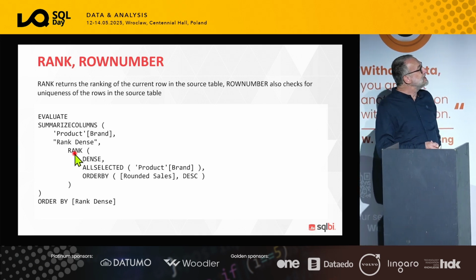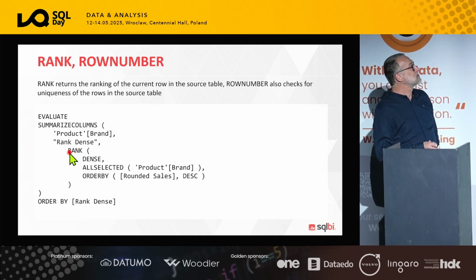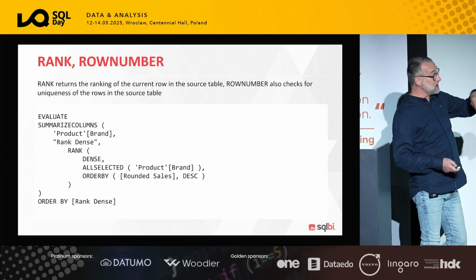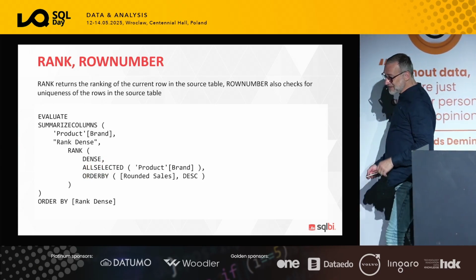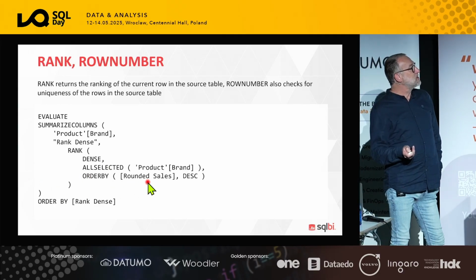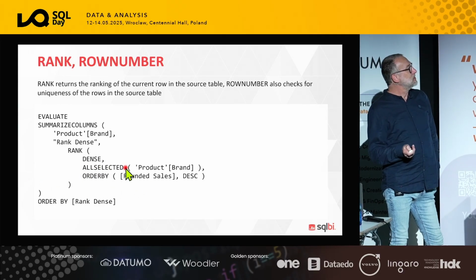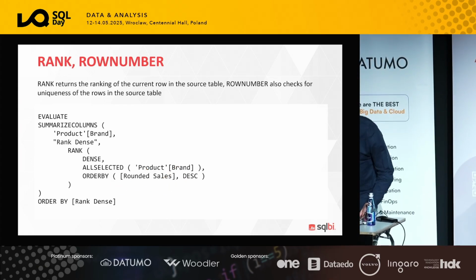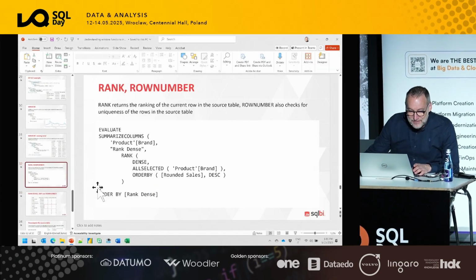Rank, on the other hand, is much easier, because you say, I want to rank. You specify whether you want a dense or sparse ranking. We're going to see in the next slide what the difference is. You produce the source table, and then you provide the order by. All selected product brand returns all the brands. Order by rounded sales. Rounded sales contains the source value rounded.